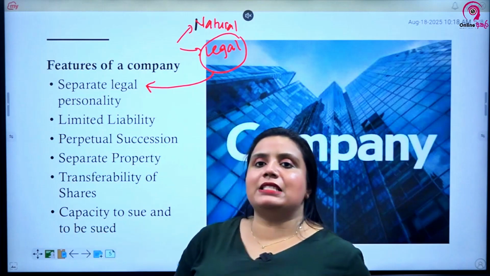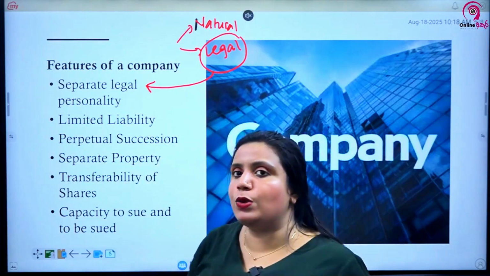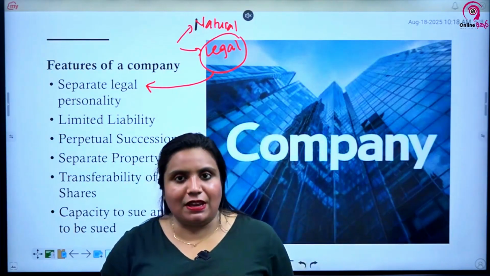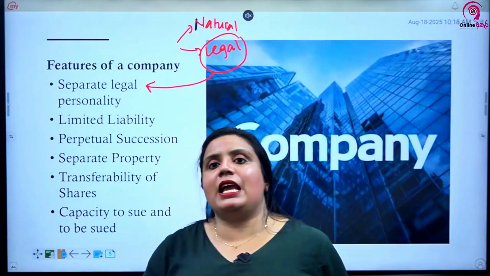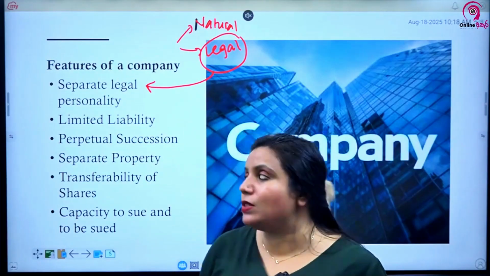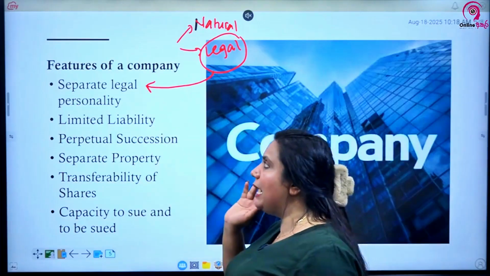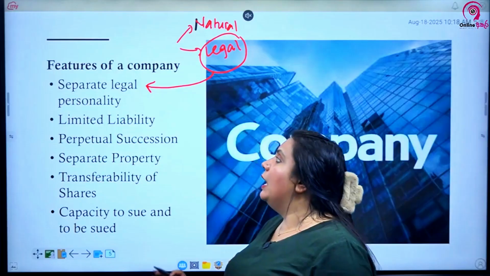An easy way to remember this: natural persons like you and me usually have a birth certificate. Companies, on the other hand, being legal persons, have an incorporation certificate. So they are identified as a separate person.